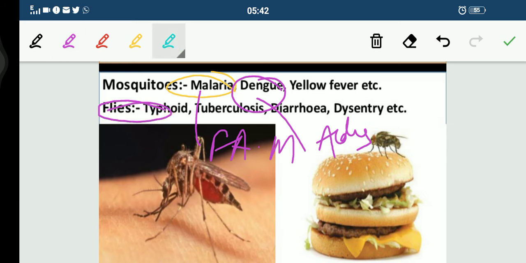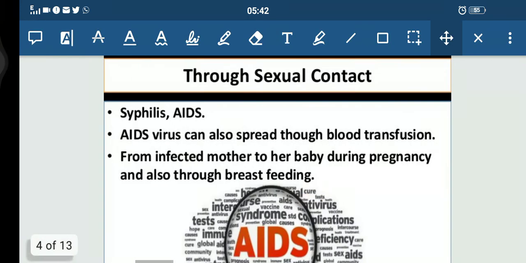Now, children, let us come to the flies. Flies also cause diseases. They also serve the vector purpose. As vectors, they can cause typhoid and cholera; the tsetse fly causes sleeping sickness, and the sand fly causes kala azar. We'll be discussing them in detail. If they sit on your food, they cause a number of problems. That is why it is said that your food should be covered properly. It should not be uncovered.